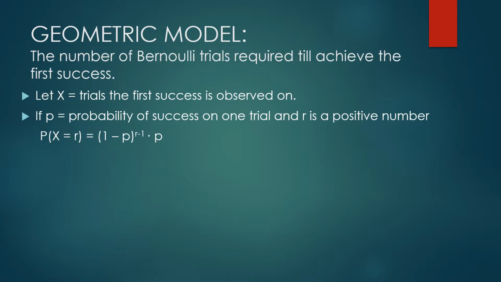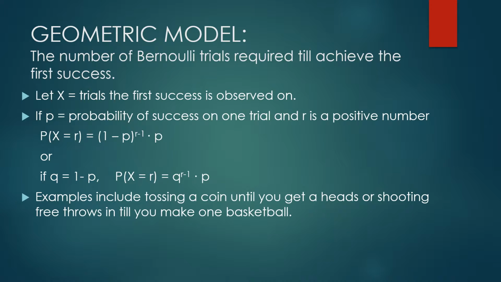You don't have to use this formula if you don't like it. Here's another version of it that might be easier for you. We also use Q, which you can look at as the flip-flop of P, the failure probability. It's the opposite of P, or 1 minus P. Then we can rewrite this formula with Q in it instead of 1 minus P, which is a little more natural looking. We're going to keep using that notation, just so you know. Again, this is like things you repeat until you win, like tossing a coin until you get a head, or shooting a free throw until you make one basket. Just one. You don't need more than one.